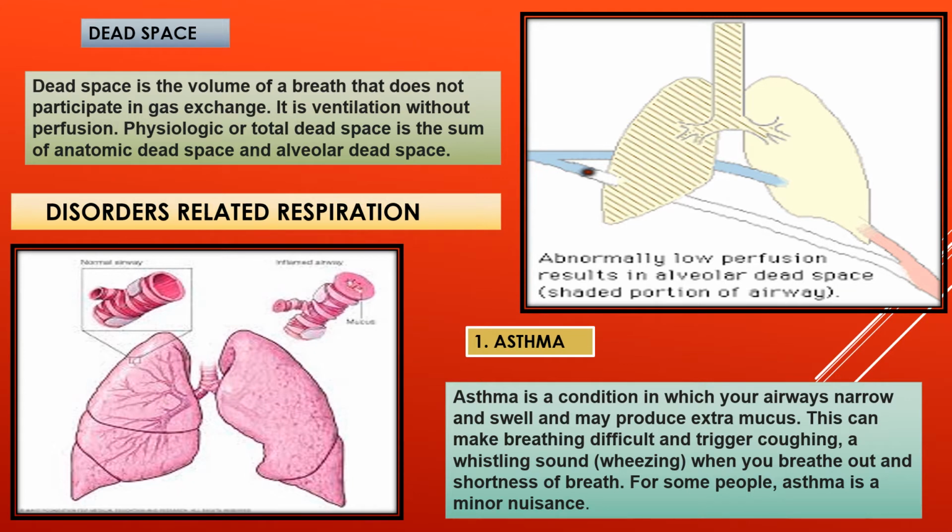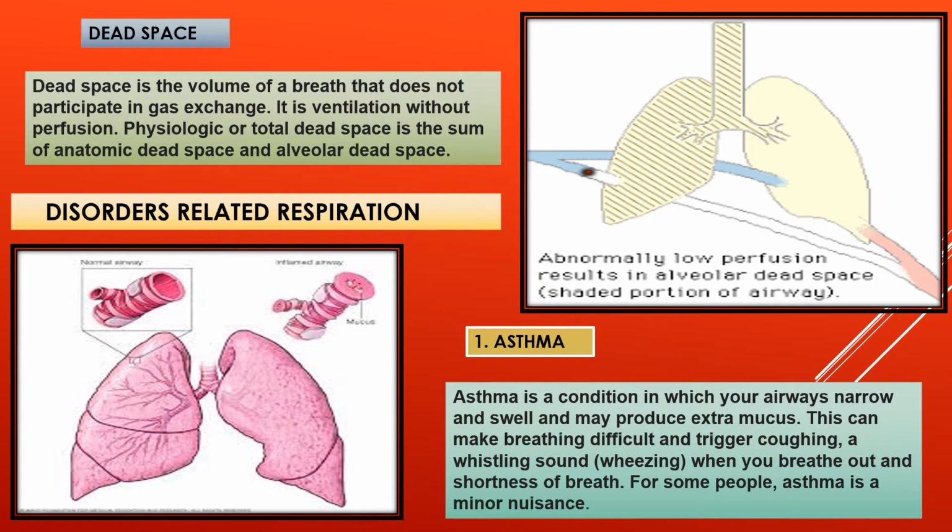Now, what is dead space? Dead space in biology is a volume of a breath that does not participate in gaseous exchange. It is ventilation without perfusion. Physiologic or total dead space is the sum of anatomic dead space and alveolar dead space. See in the first diagram, abnormality, low perfusion results in alveolar dead space. That is shaded part or shaded portion of the airway has been shown like this.